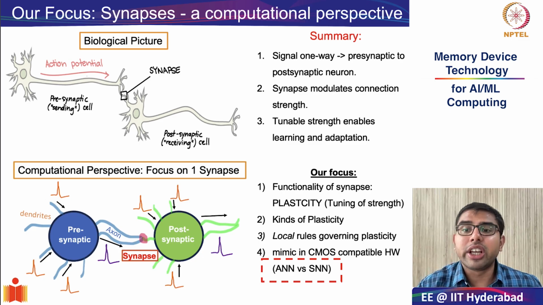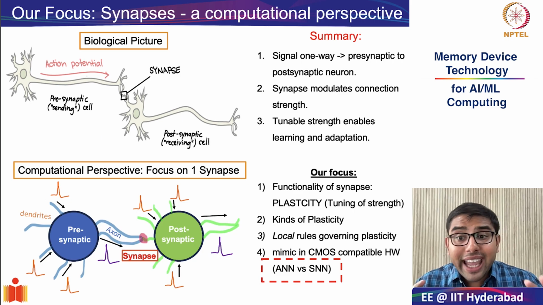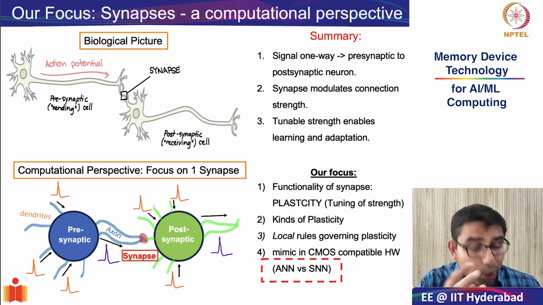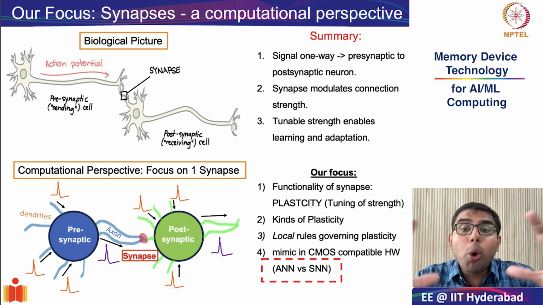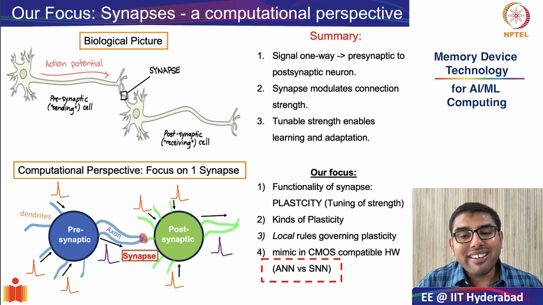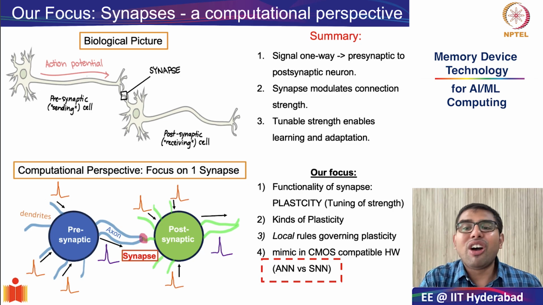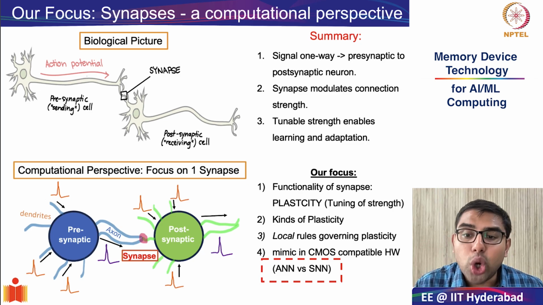Now let us contrast this with what we saw in our previous module on artificial neural networks. In ANNs, remember, all the weight updates were governed only by backpropagation. How did you do backpropagation? You were solving a global optimization problem. Every weight was being adjusted by computing an error from the output layer and propagating the gradients backwards throughout the entire network. That means each synapse needs knowledge of the network's overall objective or the loss function. But this is exactly the opposite of what is happening in synapses with this local rule.